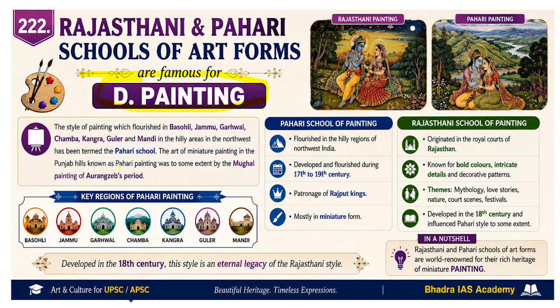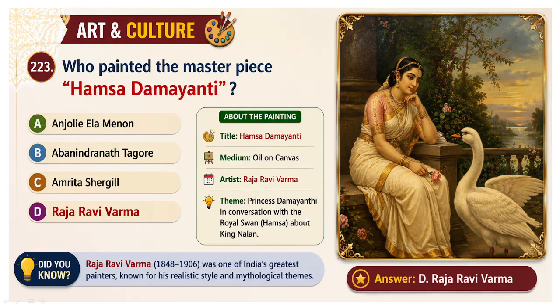So the explanation, if you see here, the style of painting which flourished in Basoli, Jammu, Garhwal, Chamba, Kangra, Guler, Mandi, like in the hilly areas in the northwest, is generally called the Pahari school, right? So therefore the Pahari and Rajasthani schools are basically well known for painting. So here you can see Rajasthani painting, Pahari painting, etc. Now they basically developed and flourished during the 17th to 19th century, and they were also protected by the Rajput kings, right? So these are the kinds of things you can get questions on in very many exams.